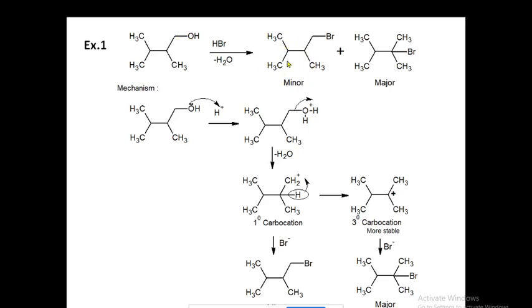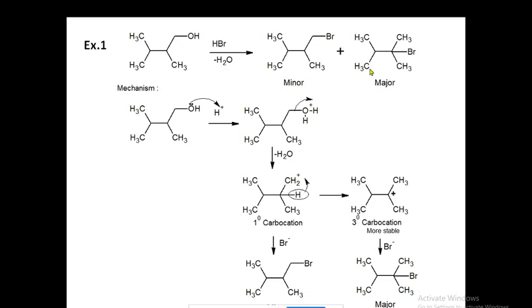But in addition to this you will get this product, where Br is joining to this carbon. If you see carefully, this product is the major and this is the minor.